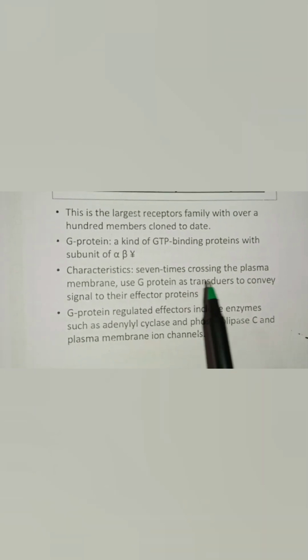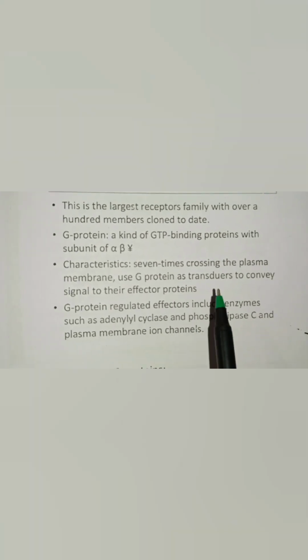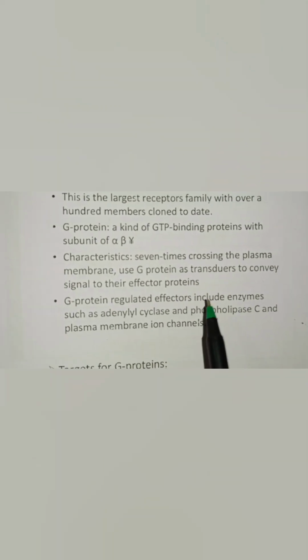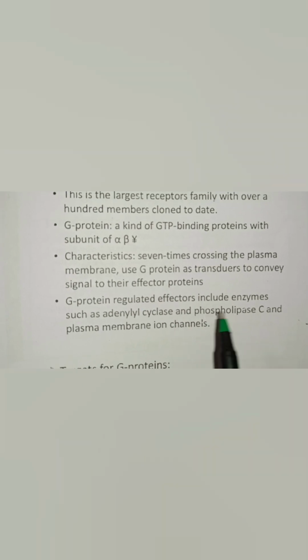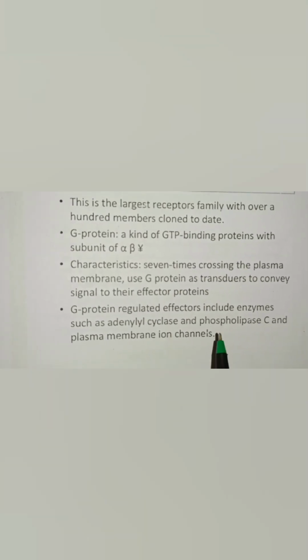They use G protein as a transducer to convey signals to their effector proteins. G protein regulated effectors include enzymes such as adenylate cyclase and phospholipase C, and plasma membrane ion channels.